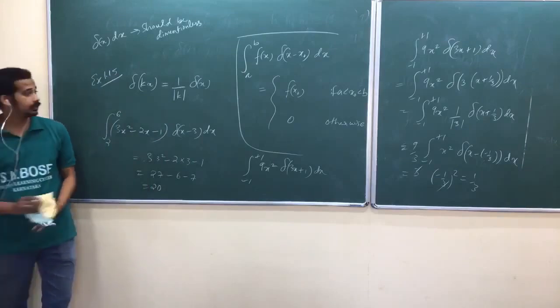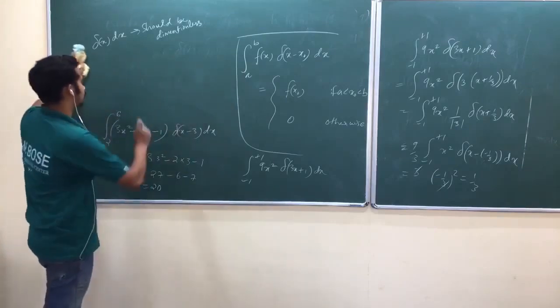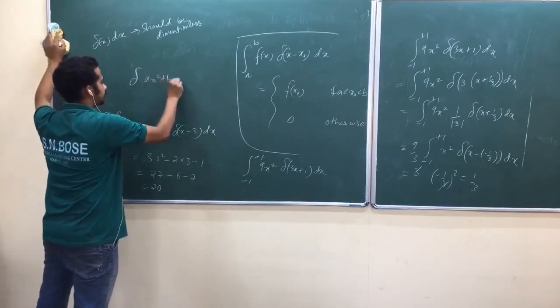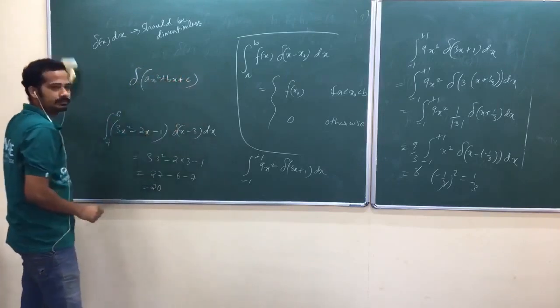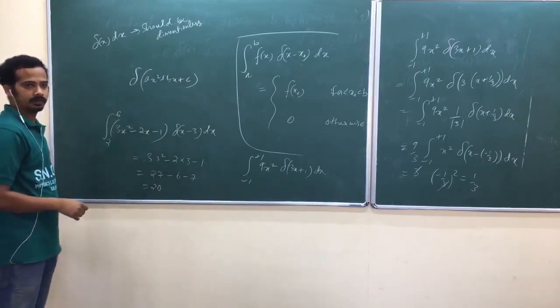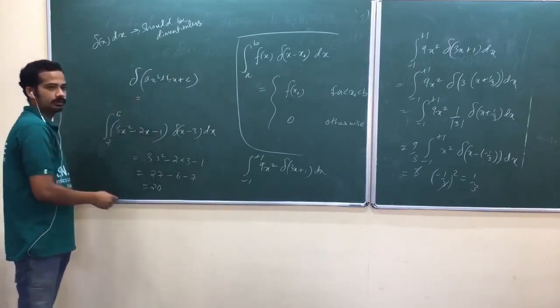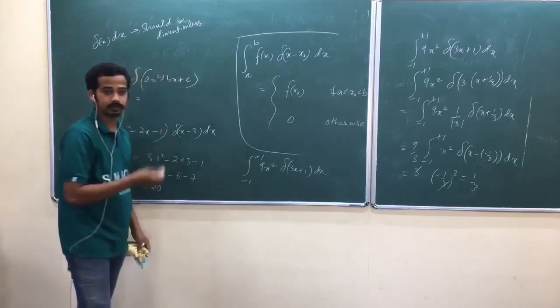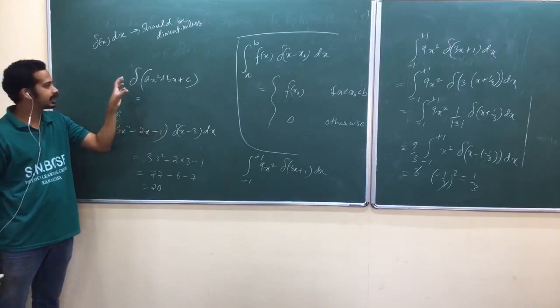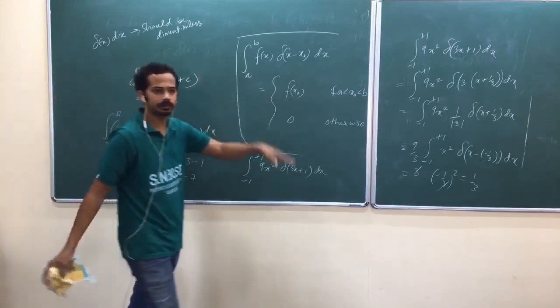Again, one more thing is Dirac delta of some quadratic, ax square plus bx plus c. There are questions like that. Now, there is one property in Wolfram Alpha. Just list out that one. Let me discuss this kind of problem later. Except this kind of problem, we can do all other problems here.